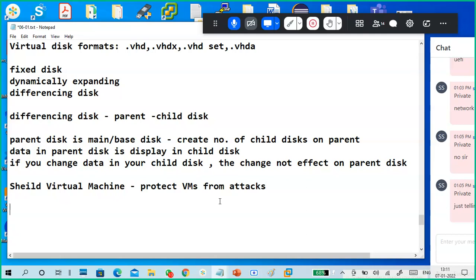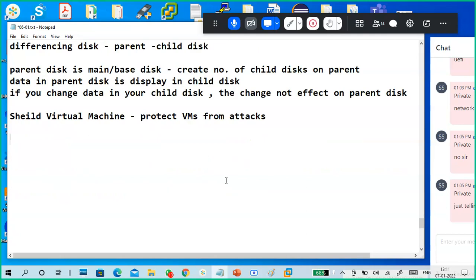Like this, there are certain features you can go through. Virtual SAN support is there. Virtual fiber optical connections are there. A lot of things you are able to do.